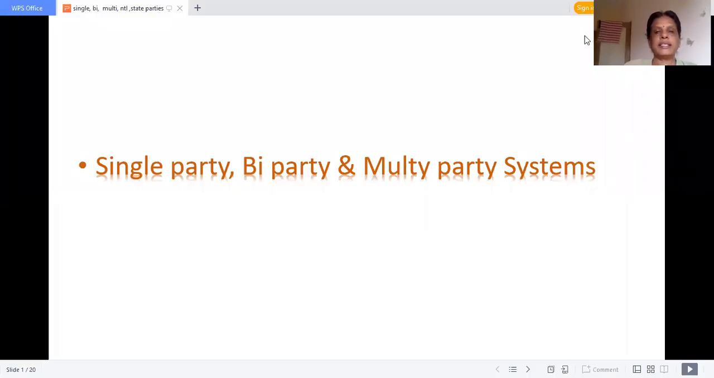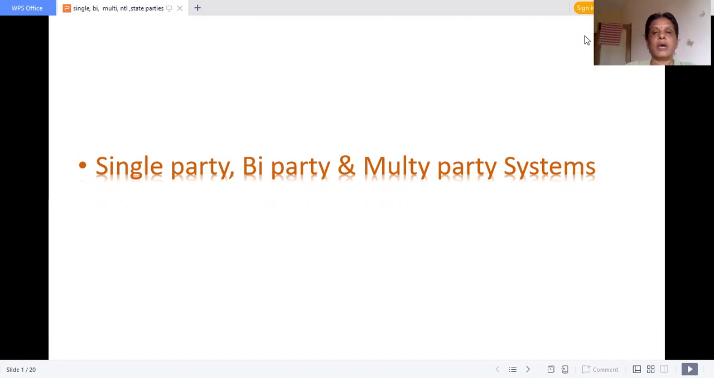Hi everyone, this is CBSE Grade 10 Political Party Session 2. In this session, let us see what single-party, bi-party and multi-party systems are. Which party system is suitable for which society?